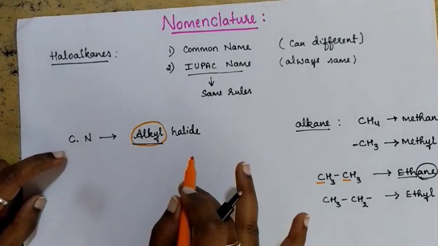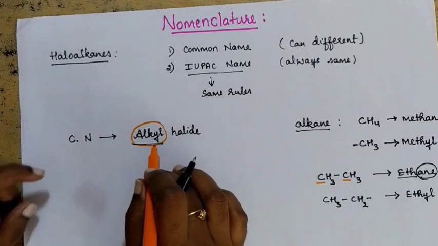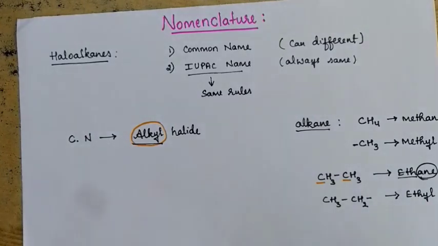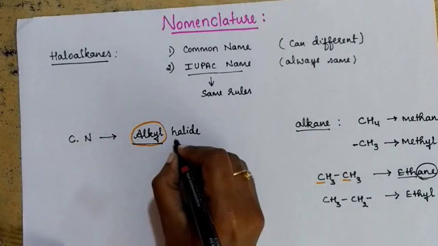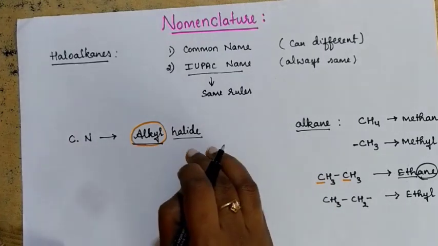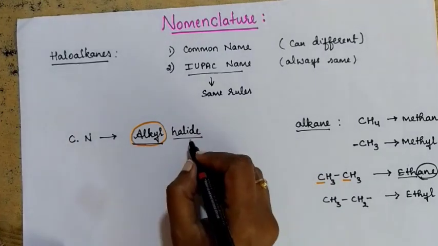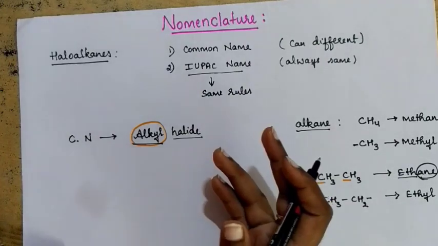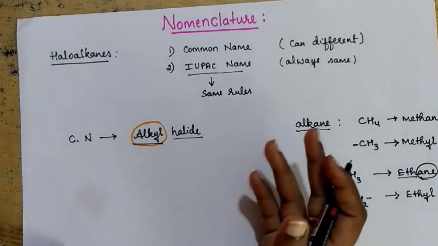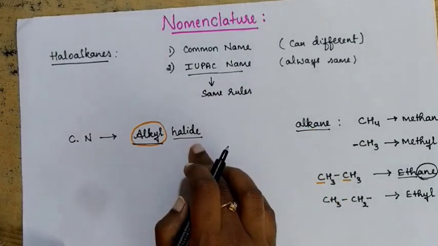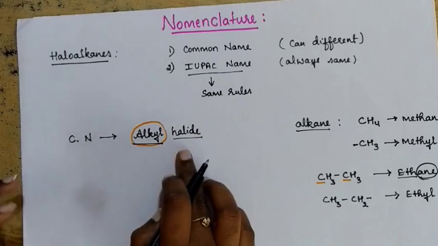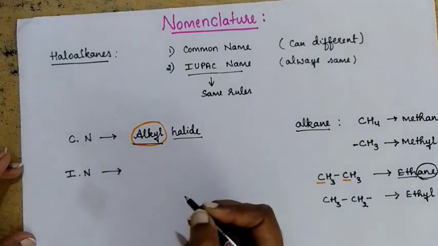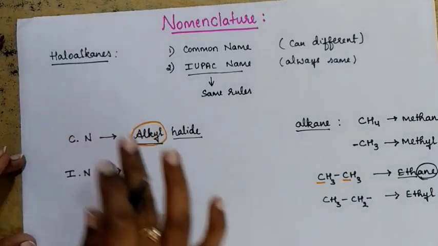So while writing the common name, first you need to find out what alkyl group you have in the compound. You need to name that, like methyl or ethyl or propyl, any of the alkyl groups. Then you need to see what halogen atom is present in the compound. Based on that, you are going to write the name of the halogen in halide form, like fluoride, chloride, bromide, iodide. This is how you will write the common name. Now let's see how you can give the IUPAC name. IUPAC naming is going to be very easy, especially for haloalkanes.